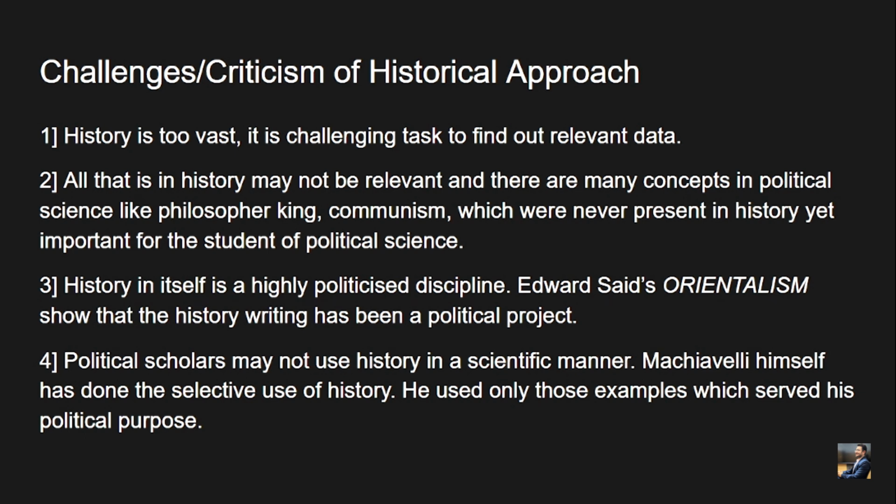Okay, Machiavelli himself made selective use of history. He used only those examples which served his political purpose. So, very valid point that we have to use history as per the requirement that suits our study. Like if you see the idea of Machiavelli, he is suggesting that the study of history should be very selective in order to match the requirement of our context or our study.